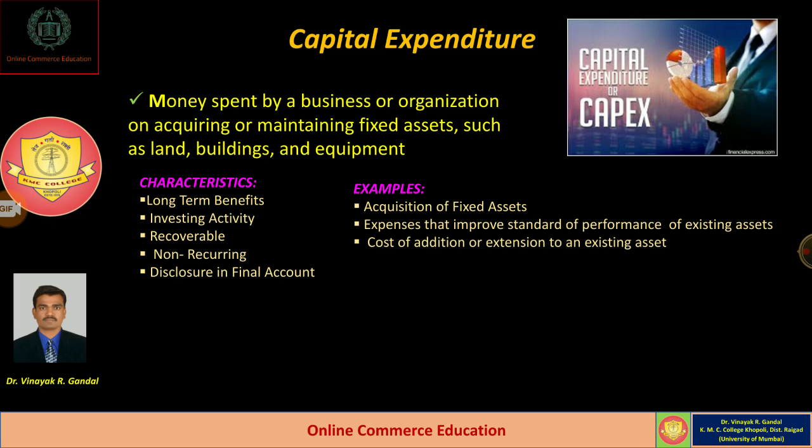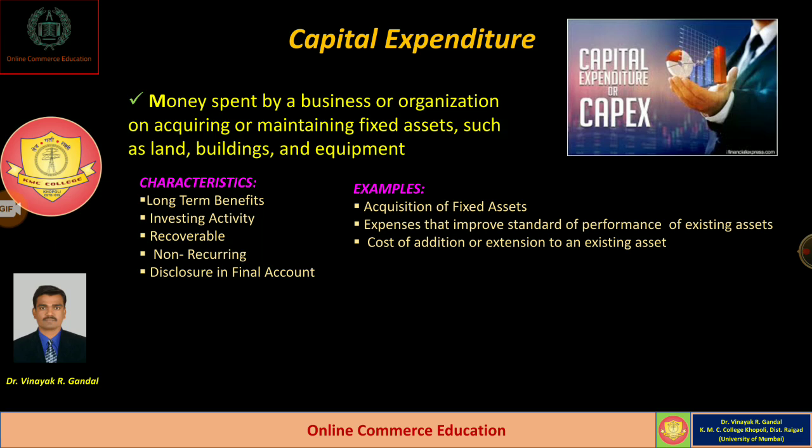Another example is the cost of addition or extension to an existing asset. If the businessman makes some changes or reconstructs some assets by spending a certain amount of money, the total value of the asset will increase.